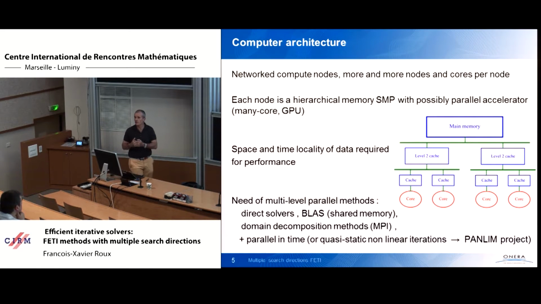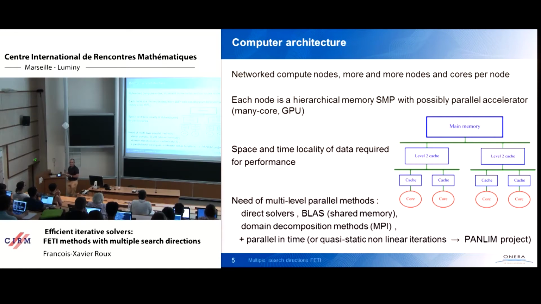So we need multi-level parallelization. At the local level, parallelization can be based on BLAS routines, linear algebra, direct solvers. At a coarser level, the parallelism can be based on domain decomposition methods, which are easy to implement using a message passing environment.